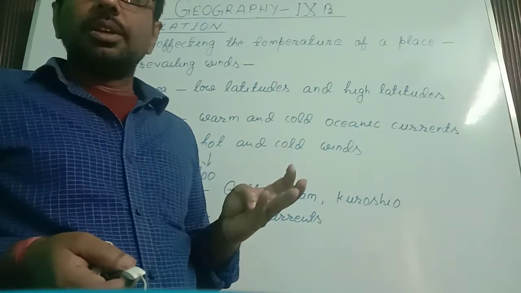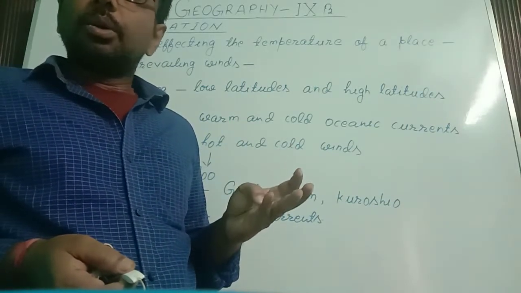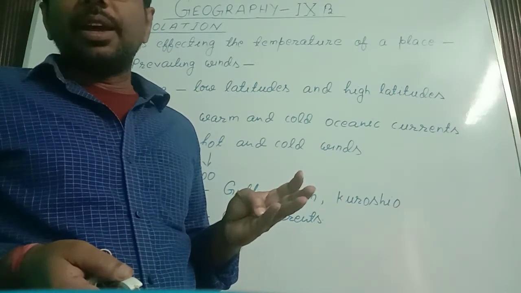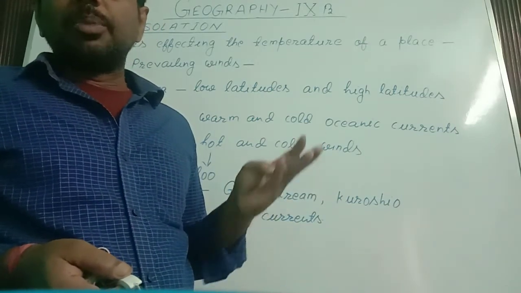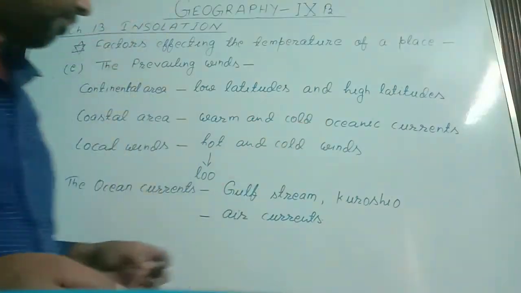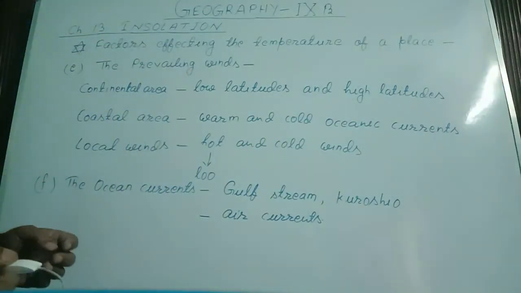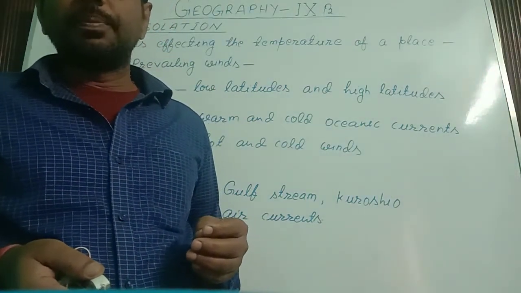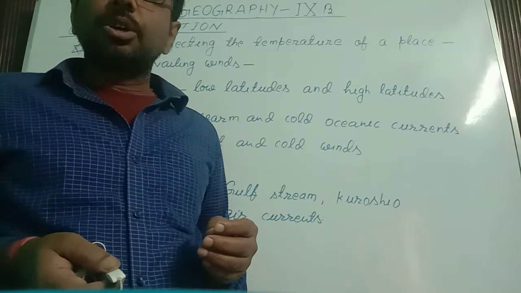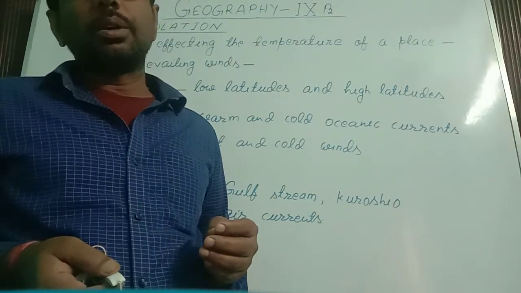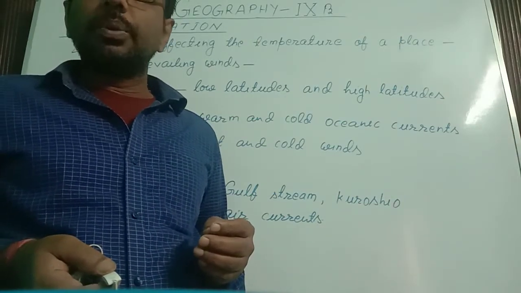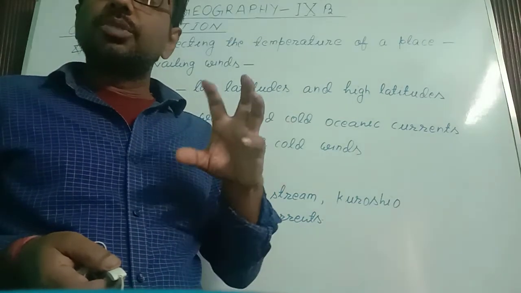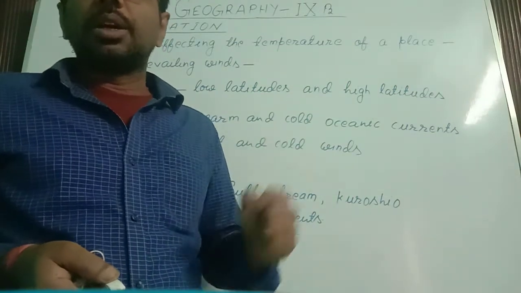So by air and oceanic current, the temperature of the coastal area is affected. Now local winds are also one factor that affects the temperature. Two kinds of local winds blow, hot and cold. Local winds means the winds that blow in a small region of the country or the continent.